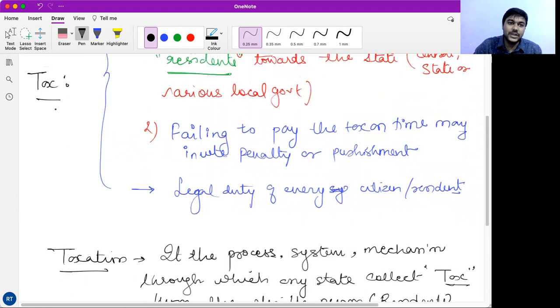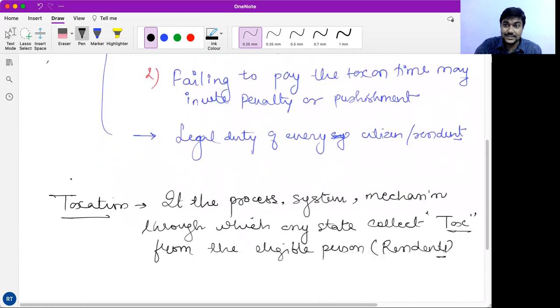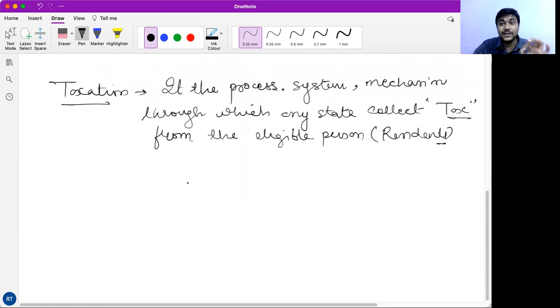Here, state means an overarching political authority, not necessarily a union government, a state government or any local government. So two definitions are clear to us: what is tax and what is taxation. Now let us understand the different types of taxes.